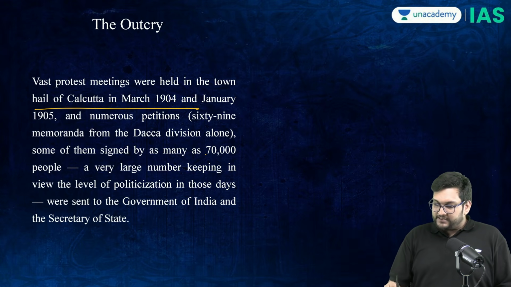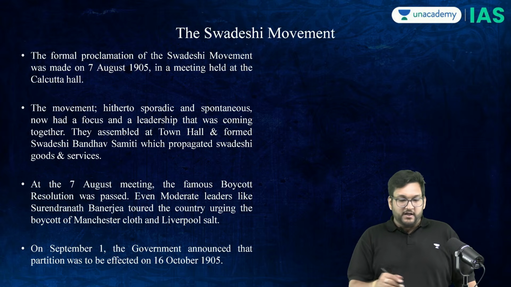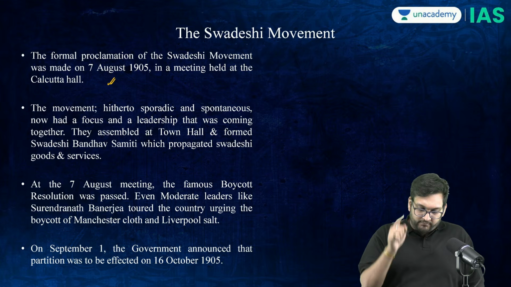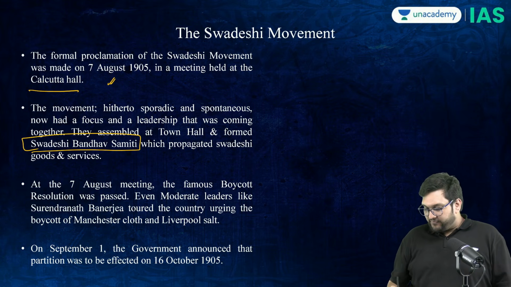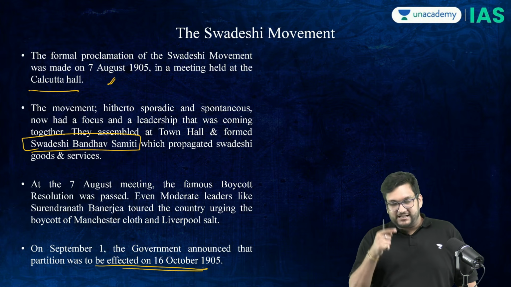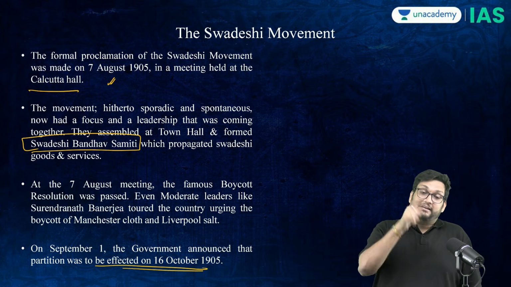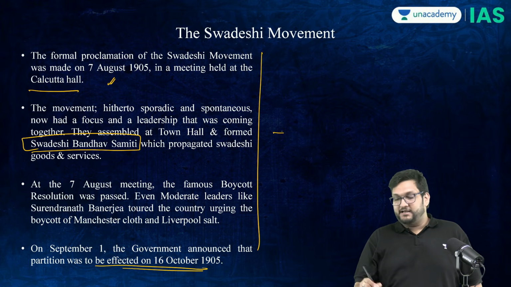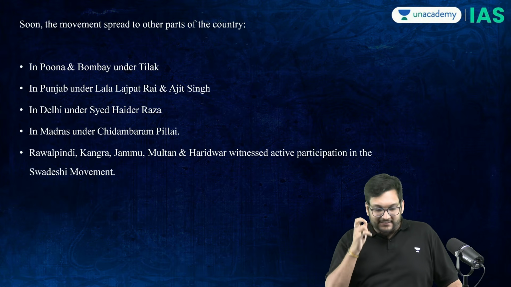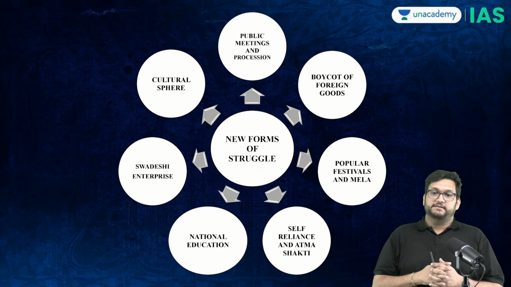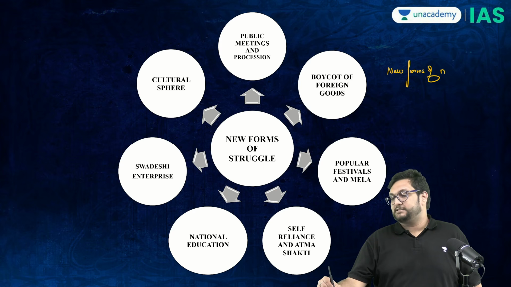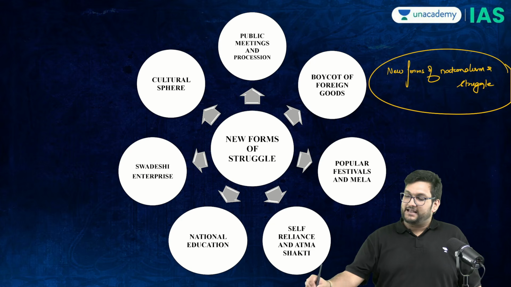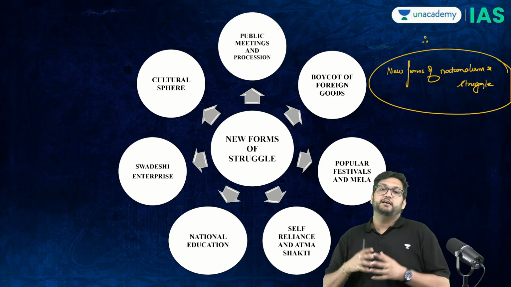From the outcry of 70,000 people in 1904-1905 to the 7th August 1905 Swadeshi resolution at Calcutta Hall, with the formation of the Swadeshi Bandhav Samiti and the final call that on 16th October 1905 the partition of Bengal will happen, the Swadeshi movement enters its real stage. Now, the Swadeshi movement is considered a watershed because of the following reasons. New forms of nationalism and struggle came into existence, and that is where we see the rise of a new brand of nationalism.